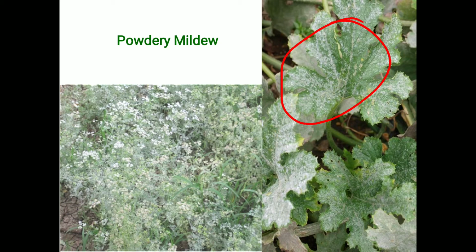Regarding perpetuation of powdery mildew, the primary infection takes place through ascospores from plant debris, and secondary infection is by airborne conidia. Regarding management strategy, we can spray wettable sulfur at a rate of 0.2%. Then we can remove the plant debris, because the Erysiphe fungus survives in plant debris for a long period.